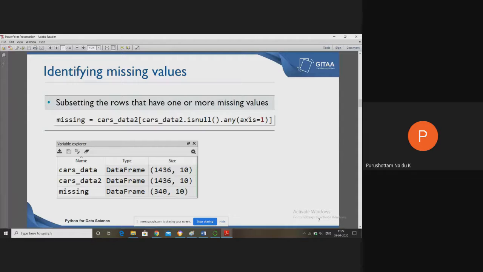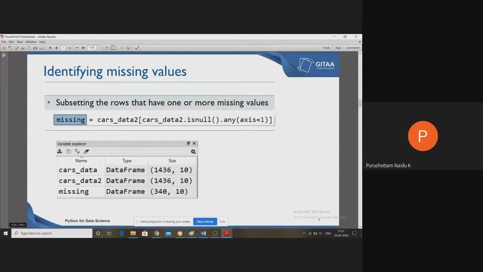Which one is X equal to 1? Row wise. So in a particular row, if you have a minimum of one missing value, that can be counted. One or more missing values. Likewise, you can see the cost underscore data having 1436 rows and 10 columns, with some missing.